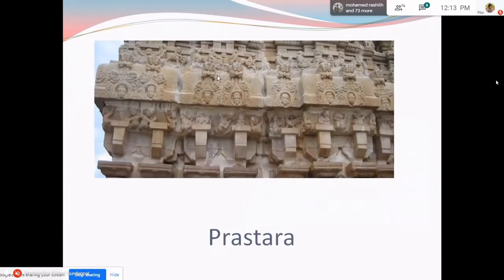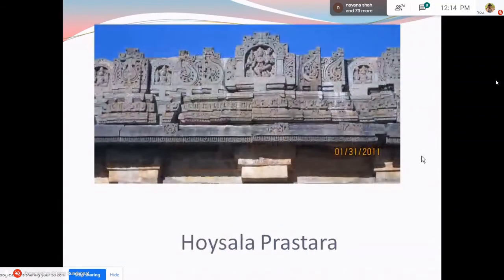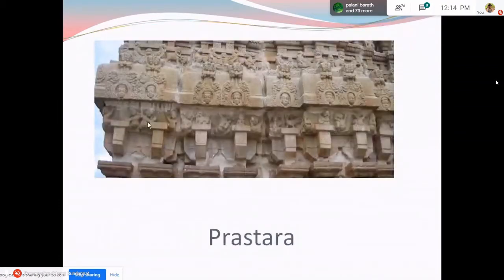So this is a prastara of an early period. This is the Uttara part, the lowest molding. See, this is Valabhi. Here you can see small dwarf figures carved over it. If it possesses such squatting dwarf figures, it is called a Bhutamala.